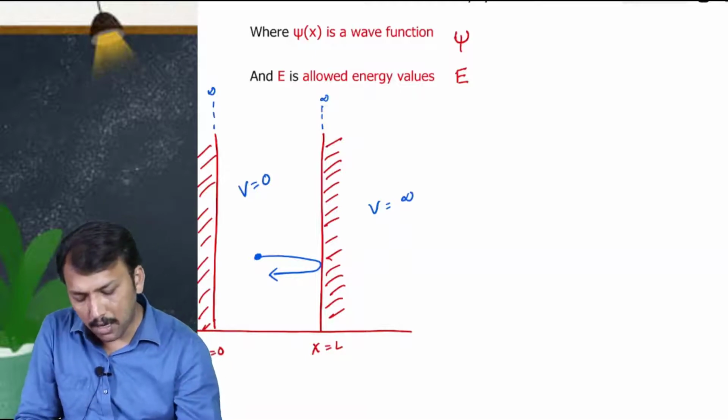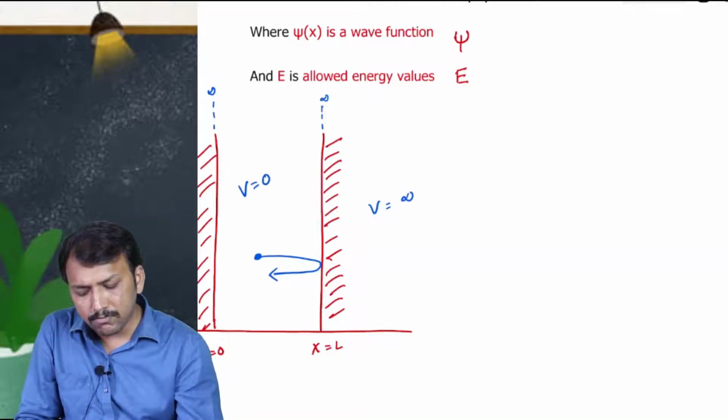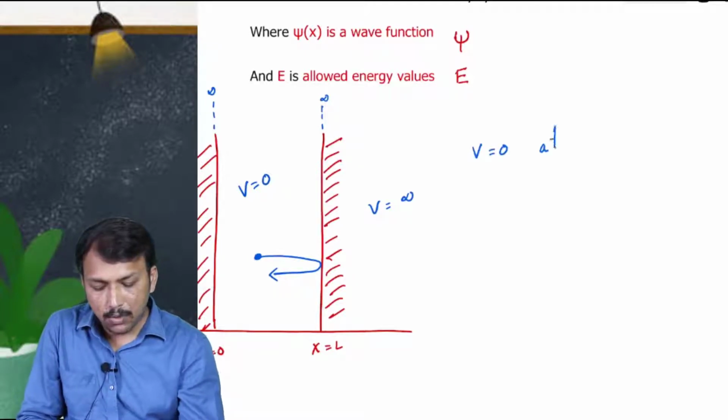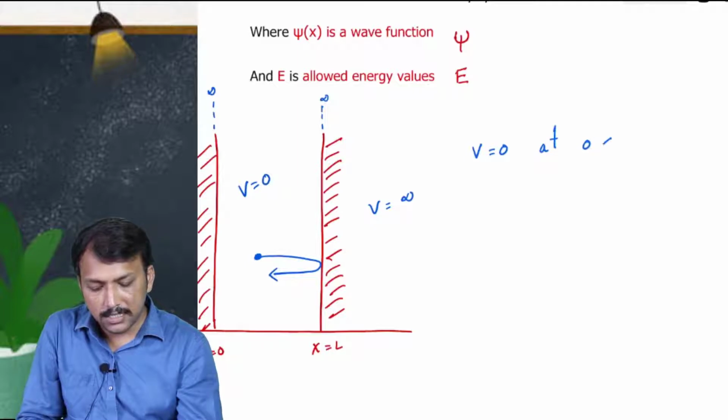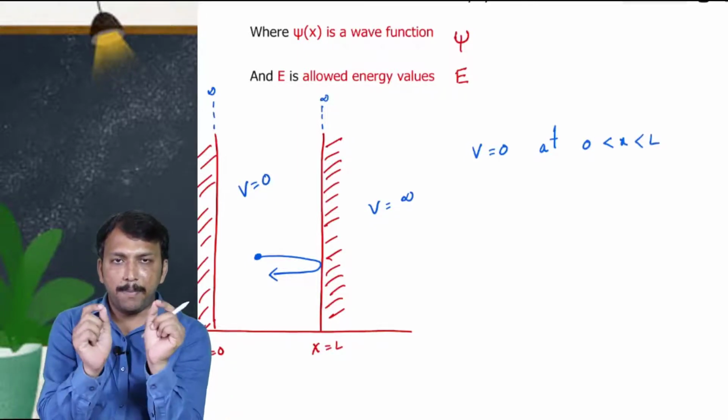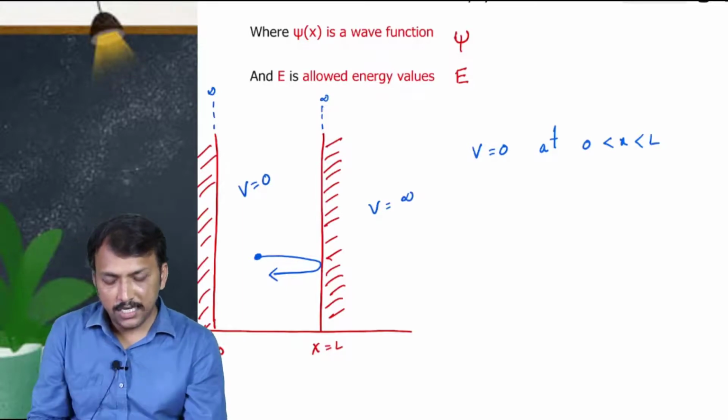How can we write it? V is 0 for 0 less than x less than L, meaning between 0 and L the particle will exist and the potential energy is 0.